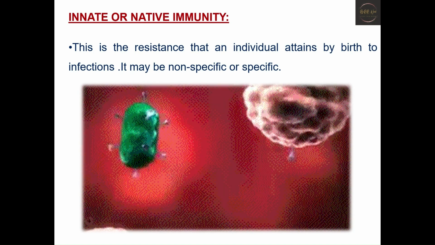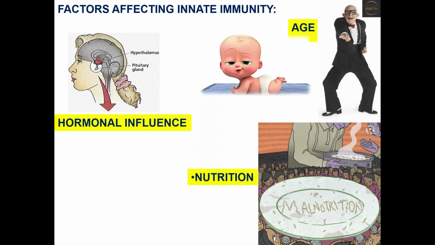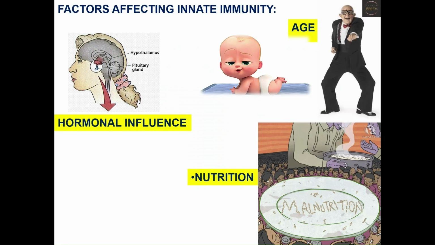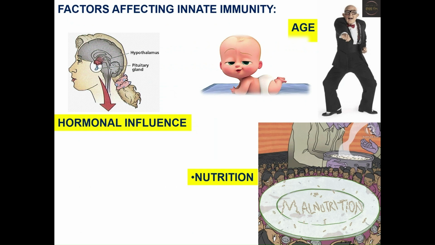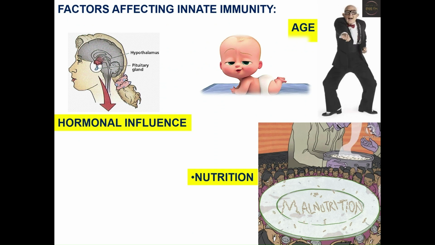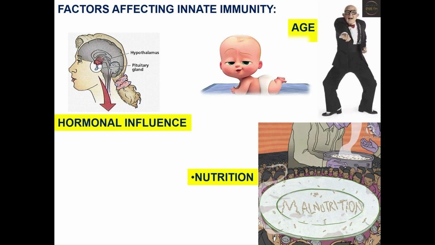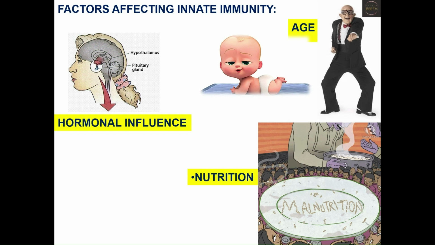So, the age. The extremes of age make a person highly susceptible to various infections. These people are more likely than young people to suffer more from a disease and have a high mortality rate. Now, coming to the hormonal influence, hormones play an important role in the innate immunity as well. People who suffer from hormonal disorders are also highly vulnerable to infections.